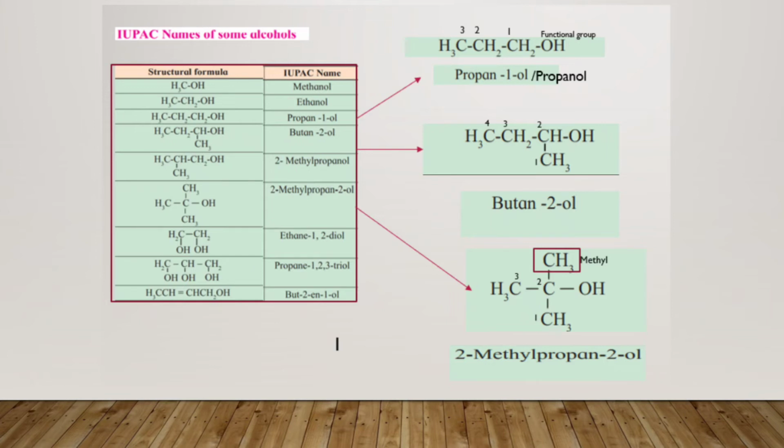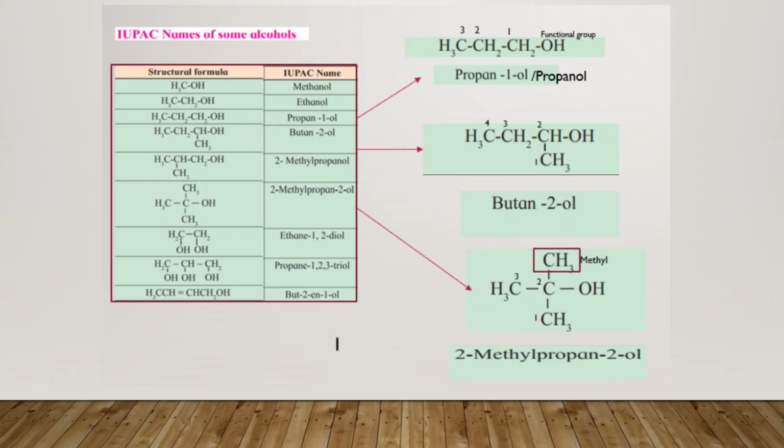Then the methyl group present at the second carbon will be written as 2-methyl in the prefix place, and in the suffix the OH functional group is written. Since it is present at the second carbon, it will be 2-ol. So the name for this compound is 2-methyl propane-2-ol.